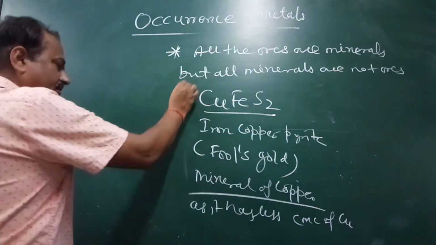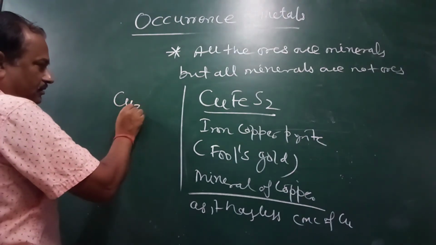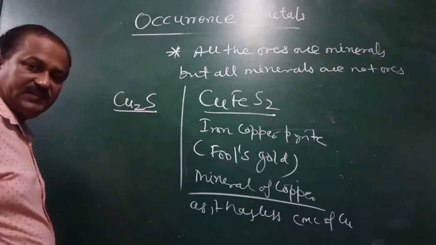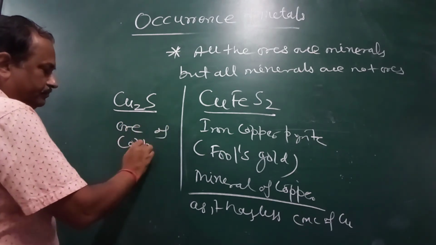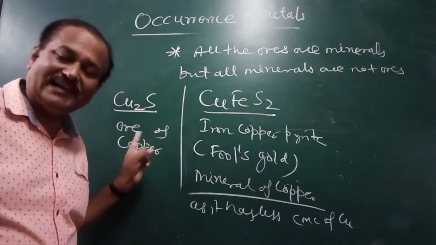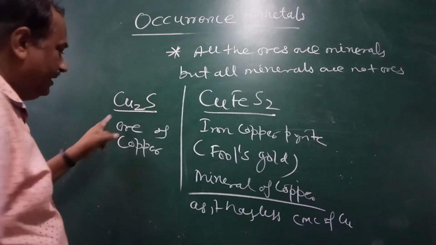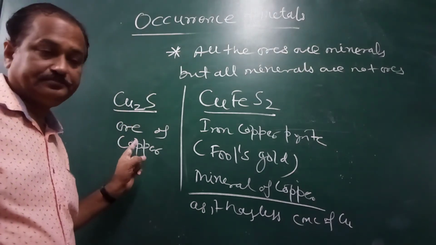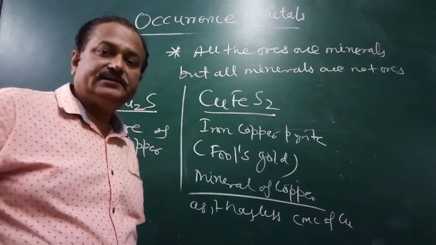Now, to differentiate, Cu2S is an ore of copper. Copper sulfide, also called copper glance. It is also found in nature. So this is the difference between ores and minerals.